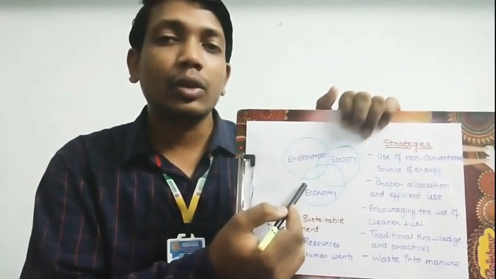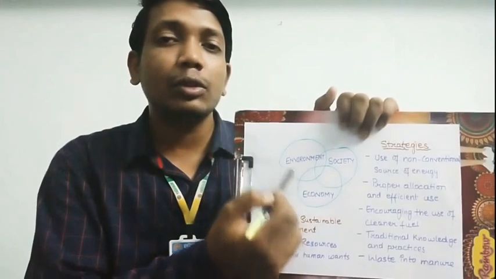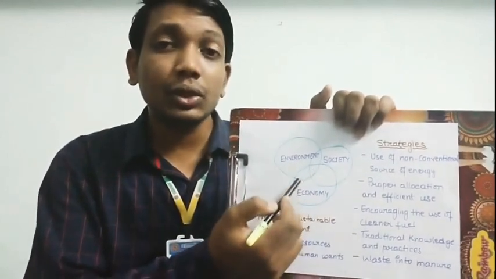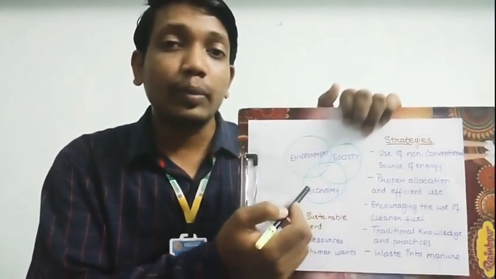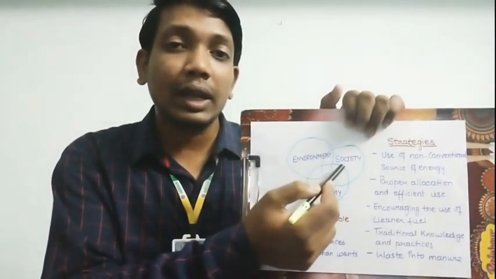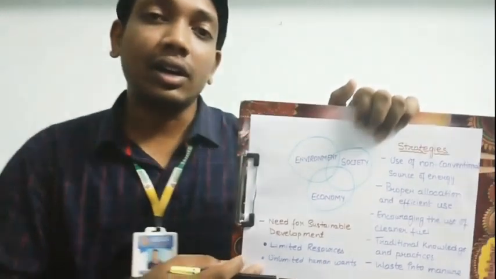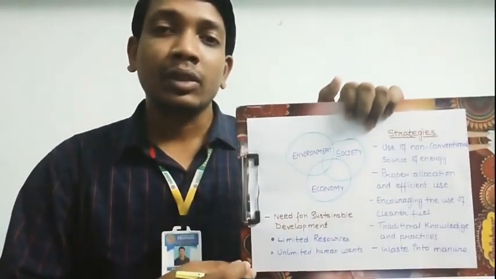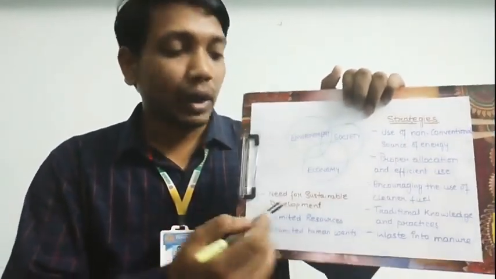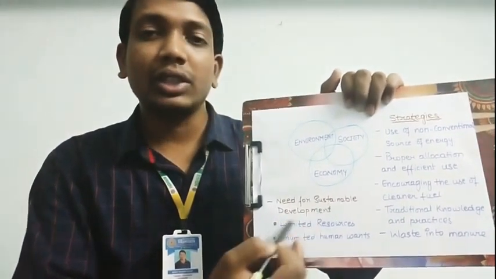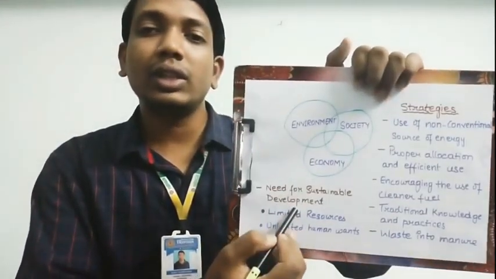If there is any problem in one of these phases, there will be problems for all. So a good balance should always be maintained among these three phases of the development process. Now the next question is, why do we require sustainable development?